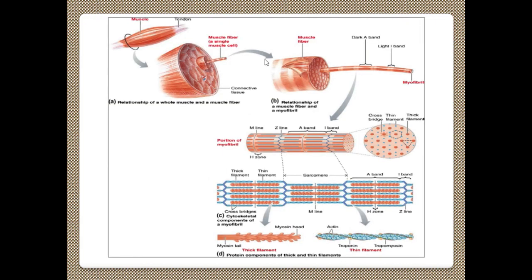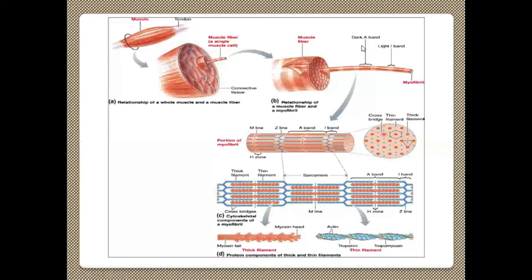Same thing, ultrastructure of the skeletal muscle, relationship of a whole muscle and a muscle fiber. Muscle, tendon, bone, and you have fascicle, connective tissue covering everything. Muscle fiber, it is a single muscle fiber cell, muscle cell. Take that single muscle fiber, and inside that you have the sarcomere unit. That is myofibril, it has sarcomere unit. Light band called I band, dark band called A band. And the relationship of muscle fiber and myofibril.